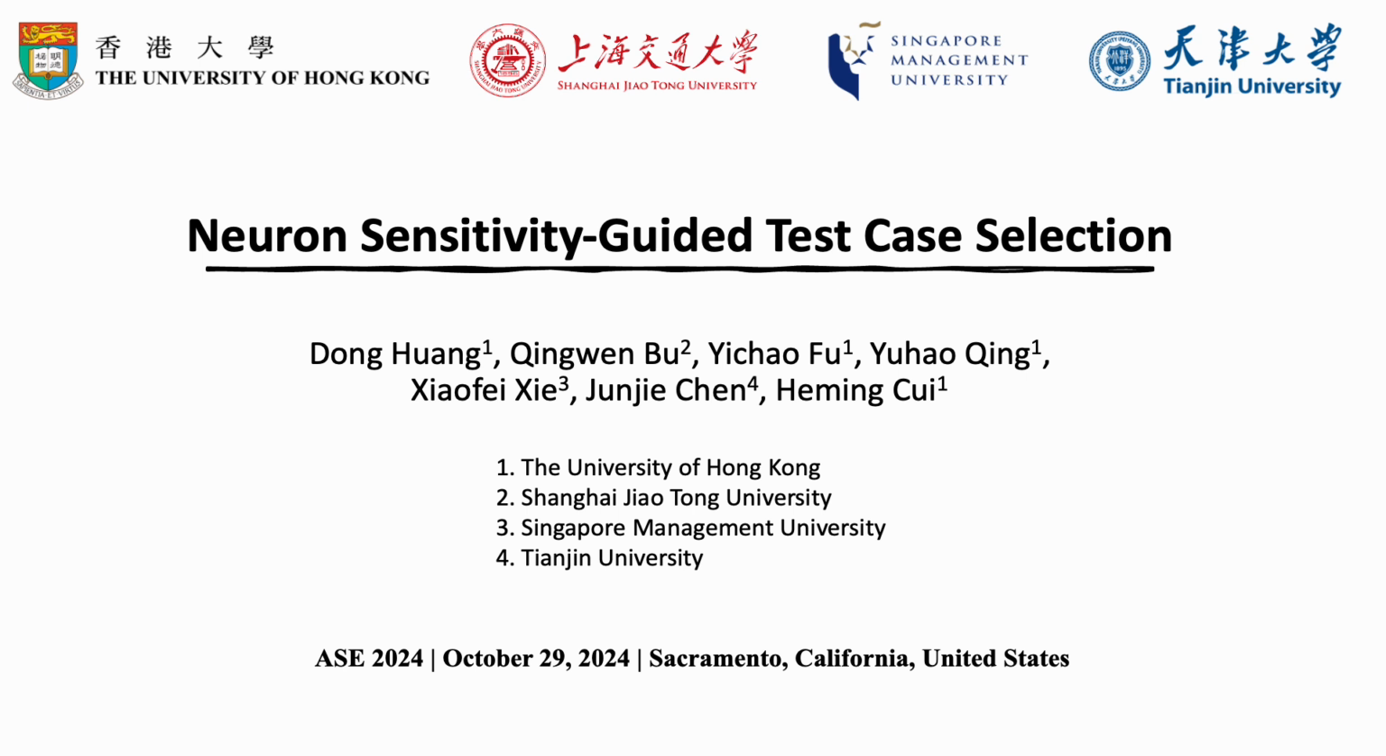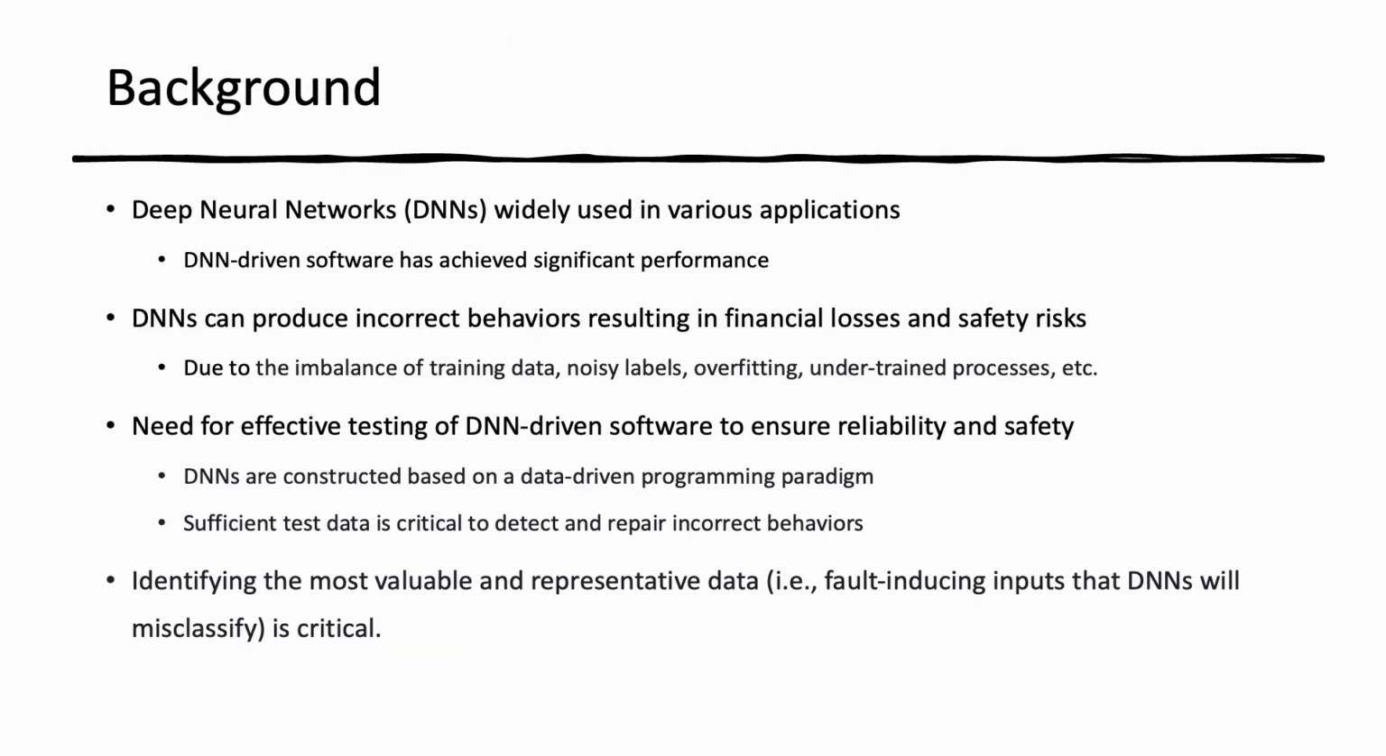This is collaborative work done by researchers from the University of Hong Kong, Shanghai Jiao Tong University, Singapore Management University and Tianjin University. Deep neural networks, or DNNs, have been widely deployed in software to address various tasks, such as autonomous driving, medical diagnosis, and machine translation. The significant performance of DNN-driven software has substantially changed our daily lives.